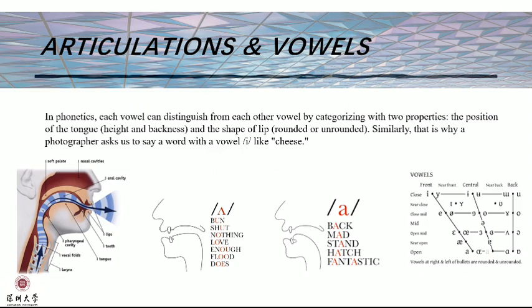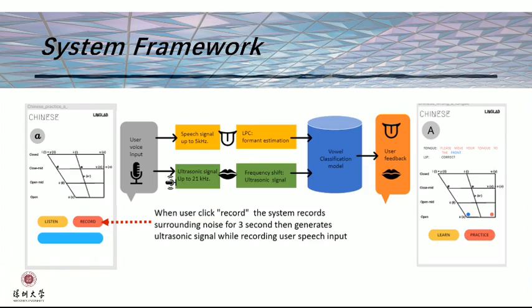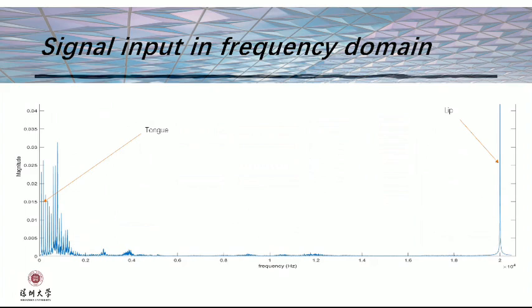Why are vowels important? Vowels are found in every syllable of every word. In phonetics, every vowel can be distinguished from other vowels by categorizing it with 2 properties: the tongue position and the lip shape. Similarly, this is why a photographer asks us to say a word with a vowel E, like cheese. We propose a vowel articulation recognition system implemented on smartphones.